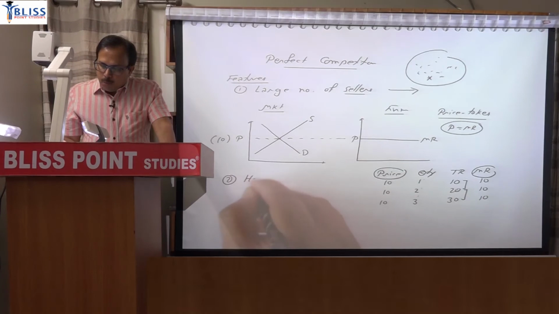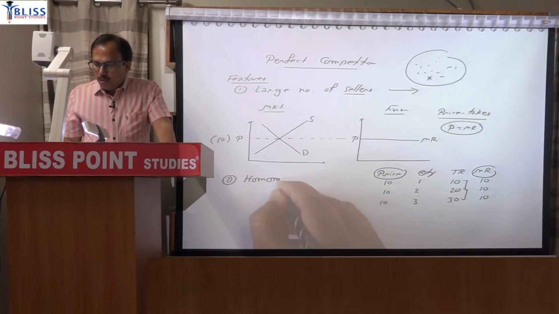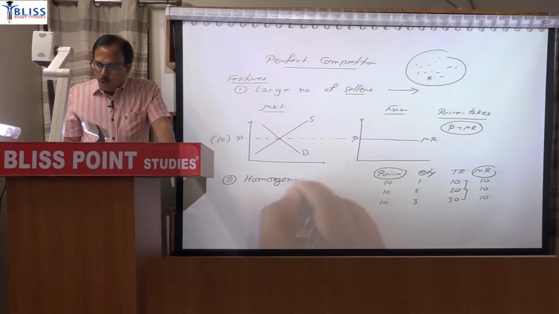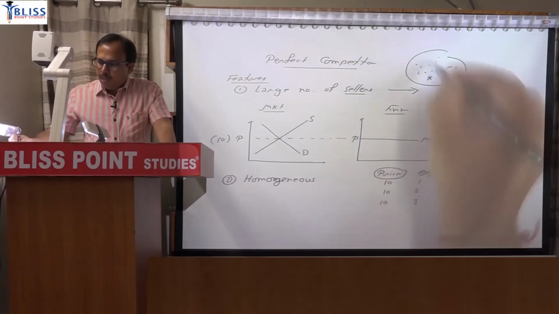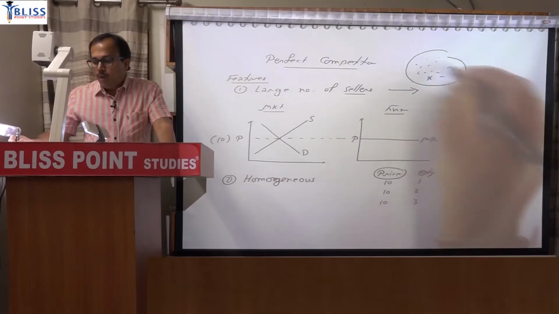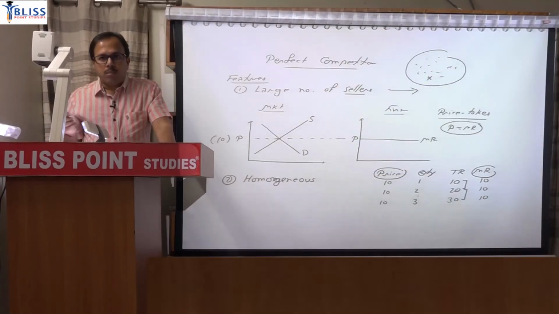The second property or feature of this market is that firms are producing a homogeneous product. So there are many firms in the market, but all firms are producing the same product. Same means identical in all respects. The consumer cannot differentiate between the product produced by one firm and the other firm. Usually how do we differentiate the product produced by one firm from the other firm? By the brand name also. पेन डिफरेंट है, इसका कलर डिफरेंट है, ब्रांड नेम डिफरेंट है, तो वो डिफरेंशिएटेड प्रोडक्ट हो गया.